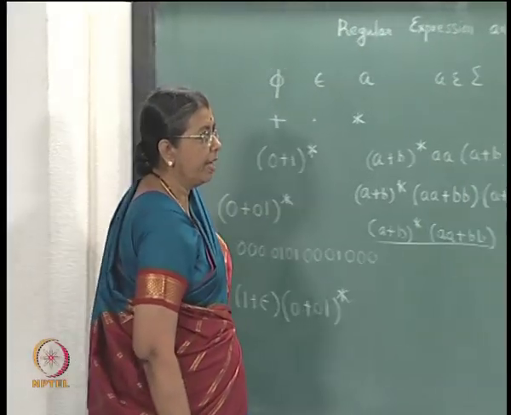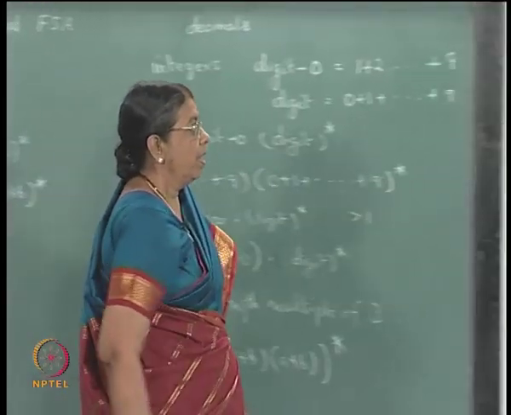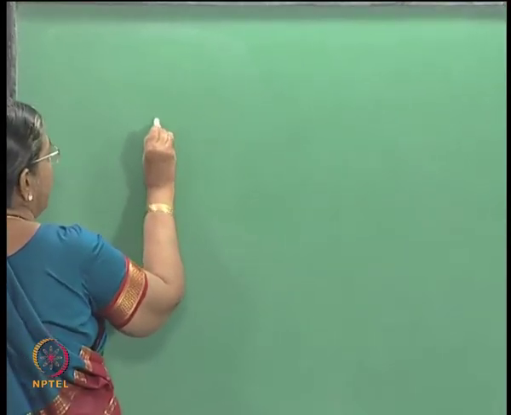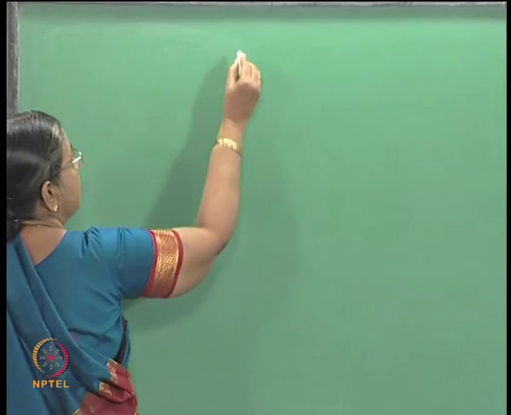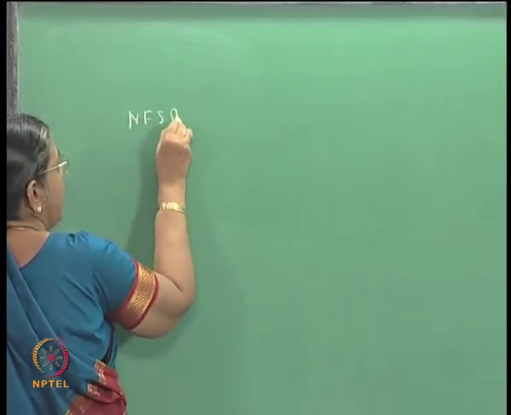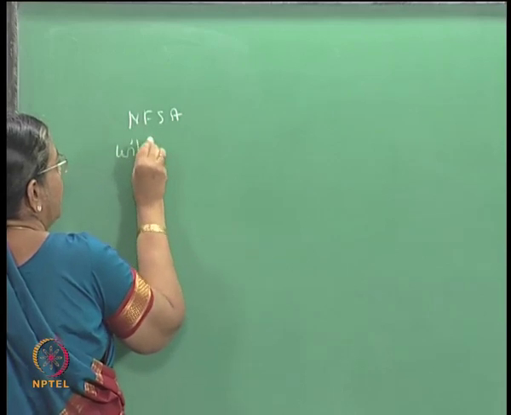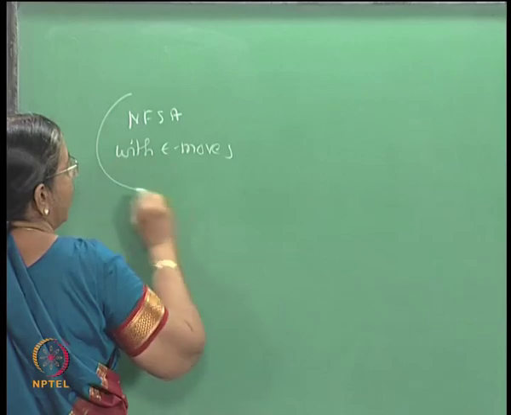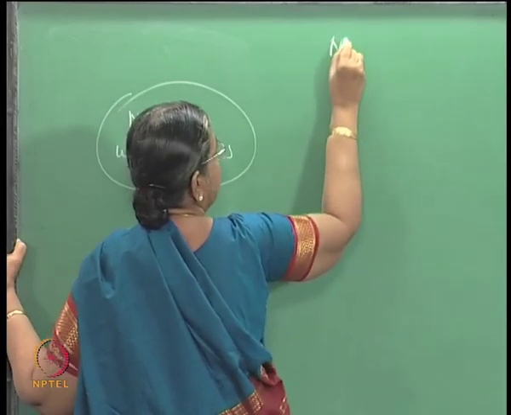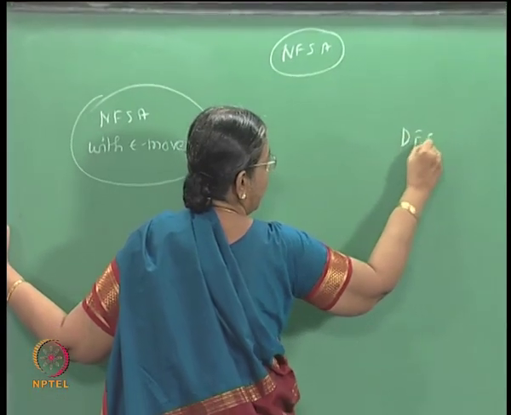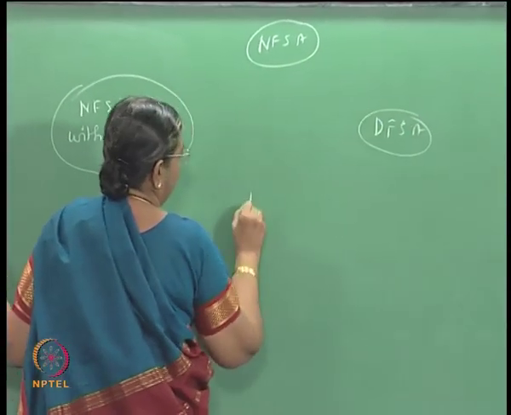So, having defined this, we have seen NFSA with epsilon moves, NFSA, DFSA and regular expressions.